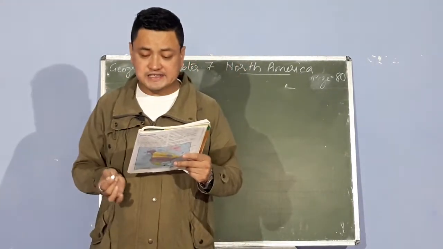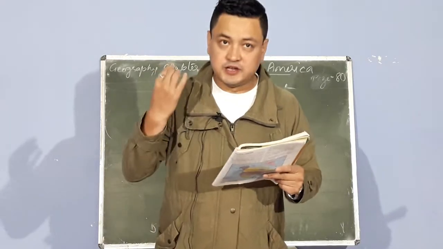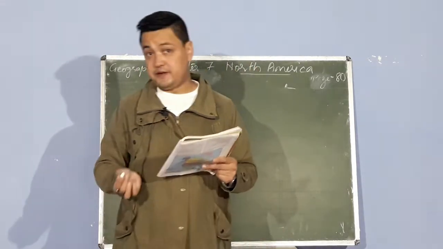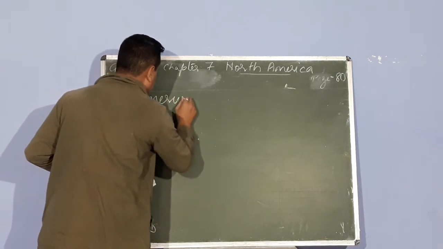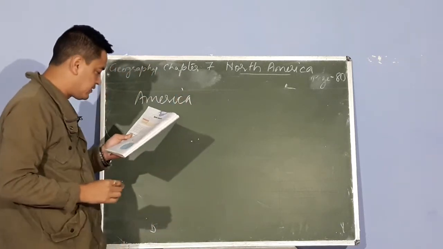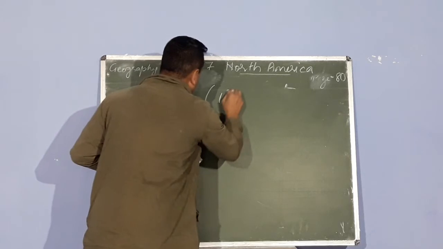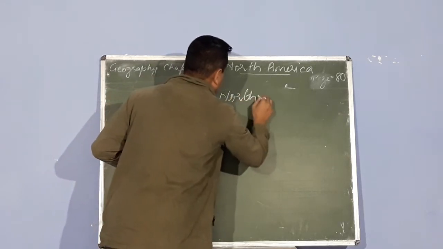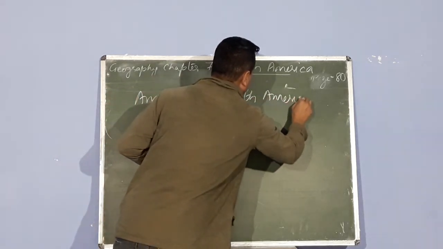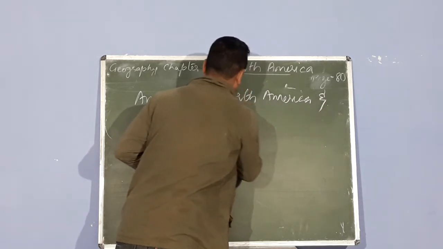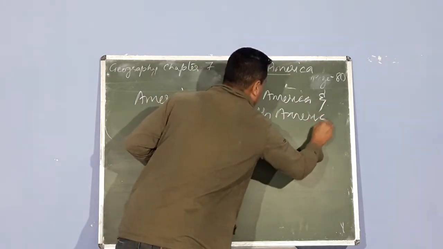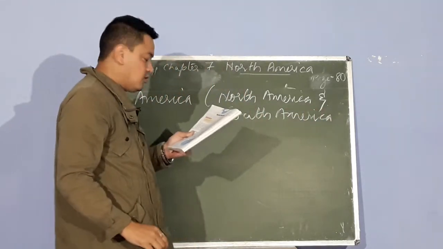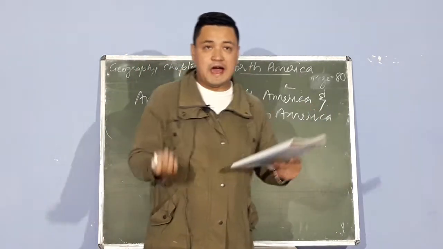Later he realized that he had not discovered India but America. So America is made of North America and South America, which came together to be known as the New World.